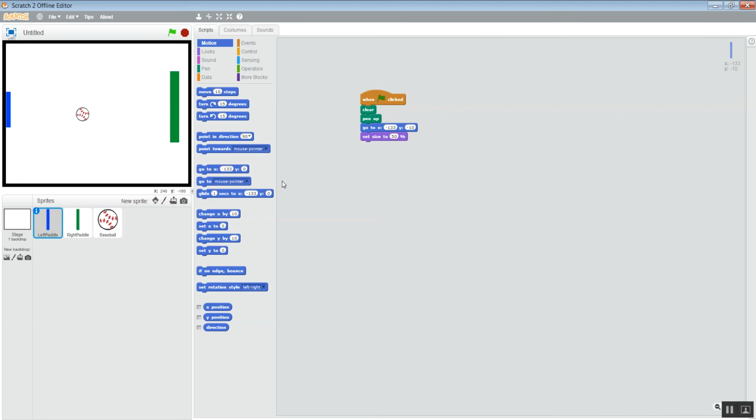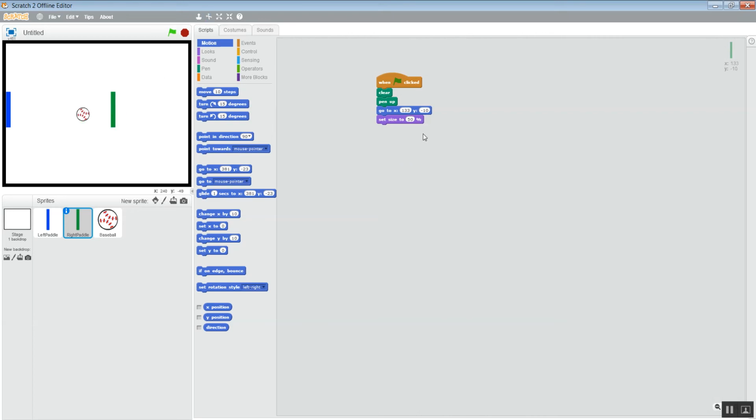That's a lot better. So that's about where we want it to be. You want to do the same thing to the right paddle. So we want to take this same thing and put it on our right paddle, except we don't want the right paddle to start exactly where the blue paddle is. We want it to be on the other side. So instead of -133, let's just try +133, because that's what would move it.